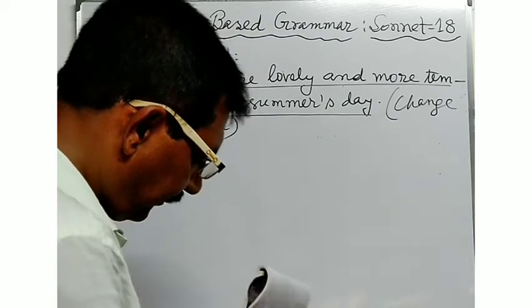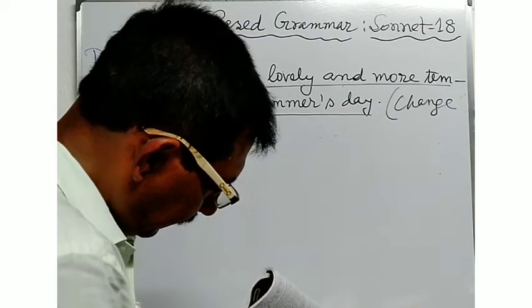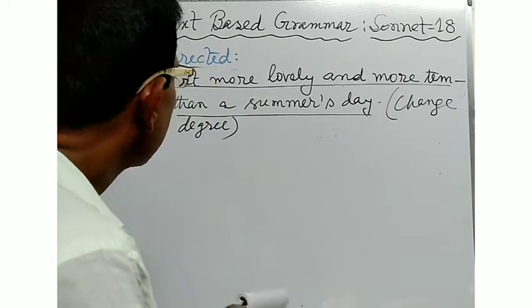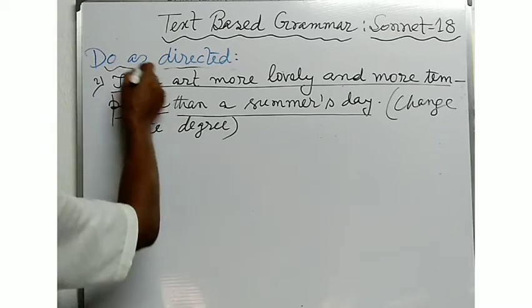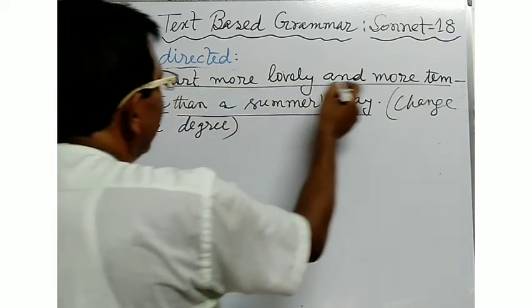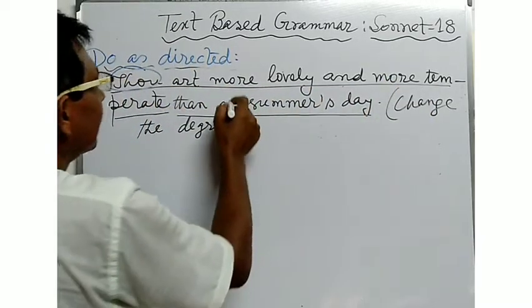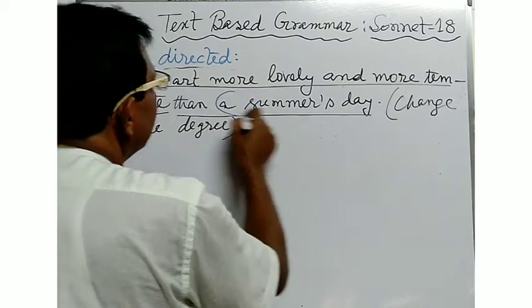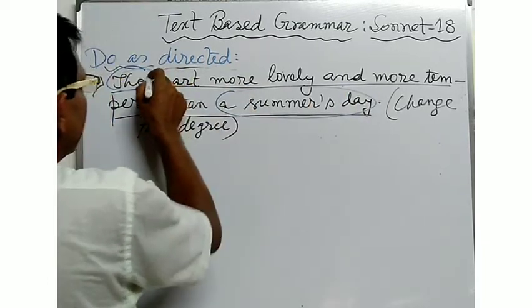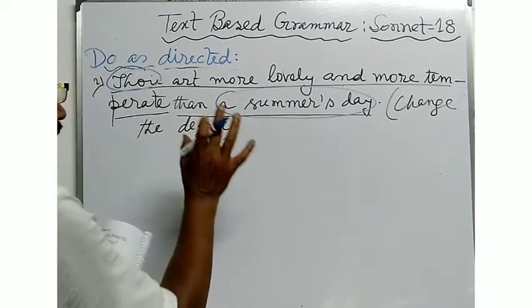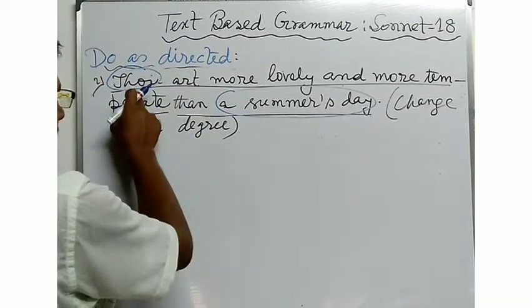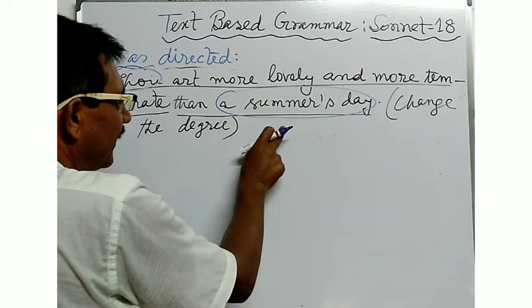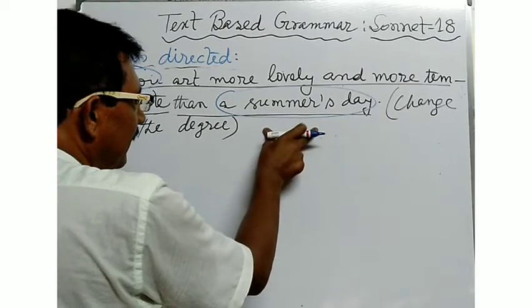So, you will have to give the answer. Here, thou art more lovely and more temperate than a summer's day. A summer's day is there, thou is there. These are the two persons and things. A person is compared to a summer's day.